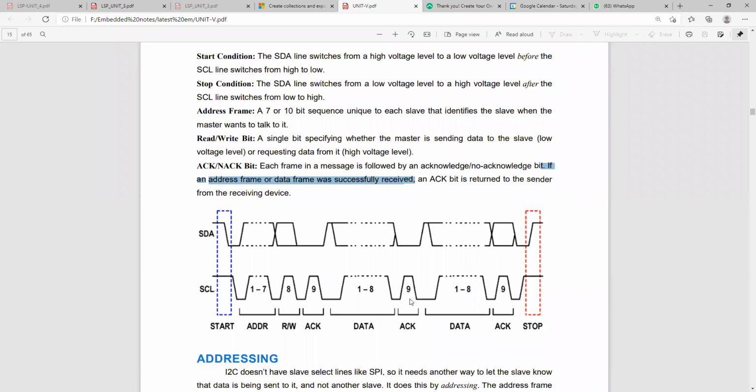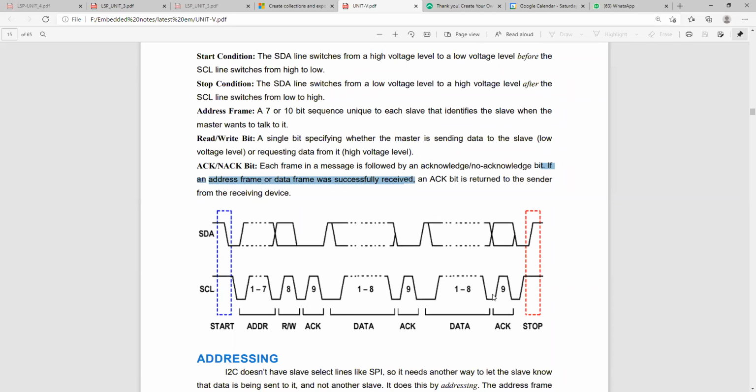Once the acknowledgement is successful, the next data is transmitted, 1 to 8 bits, followed again by an acknowledgement from the destination to the source. Once received, the data frame need not be sent again. So the next one is the stop bit.